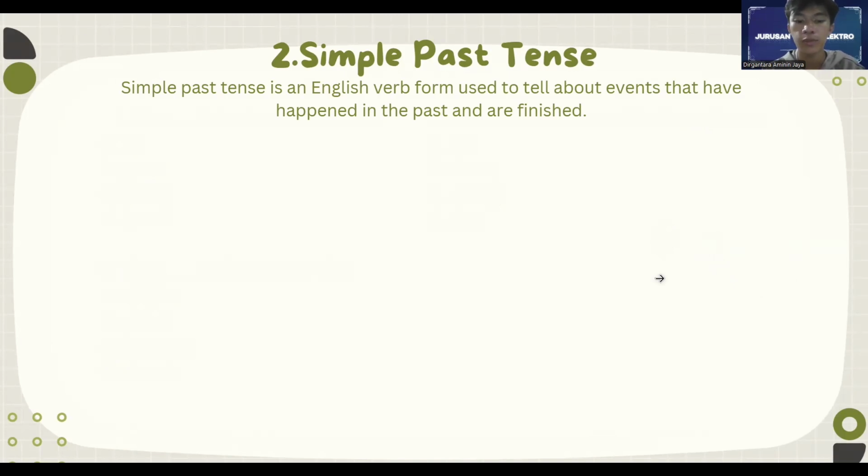I use the simple past tense to emphasize the specific time of the event, and it is often accompanied by a timestamp that shows when the event occurred. As such, the simple past tense helps the reader or listener understand that an action has already been performed and is not continuing into the present.